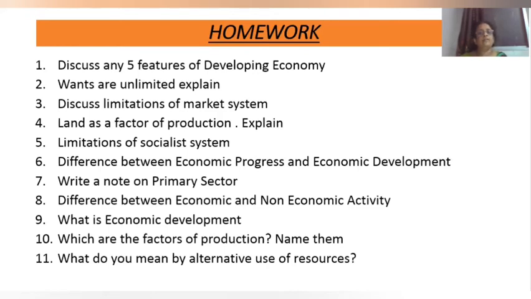Then third one is discuss the limitation of market system. Take page number 125. For the limitation of market system, 5 points are there. First one is that luxurious commodities are produced, neglecting the needs of the poor people. Second one is that natural resources are wasted. Third one is consumers are exploited.